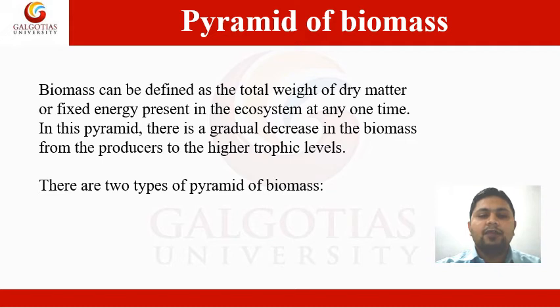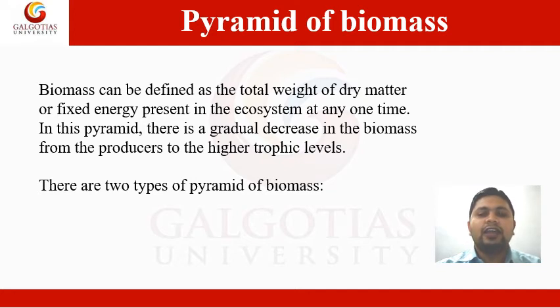Now the second type of ecological pyramid is the pyramid of biomass. Biomass can be defined as the total weight of dry matter or fixed energy present in the ecosystem at any one time. In this pyramid, there is a gradual decrease in the biomass from the producers to the higher trophic levels.